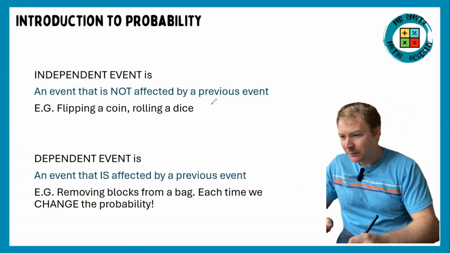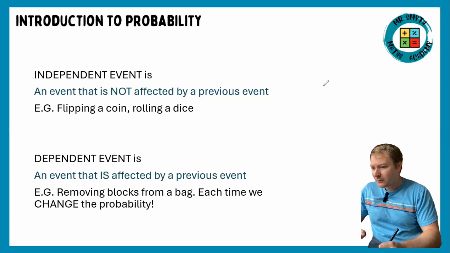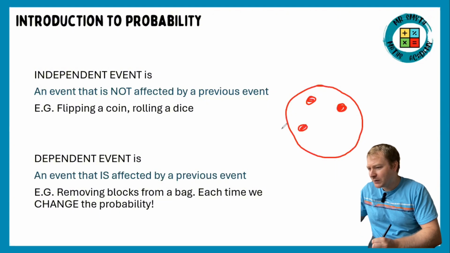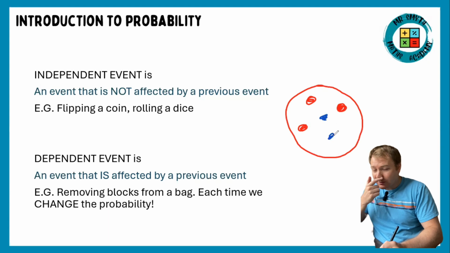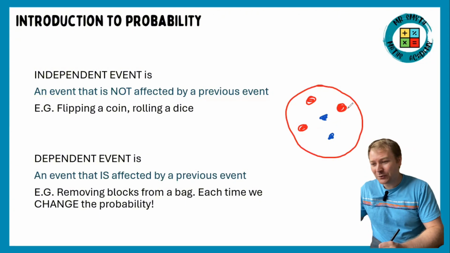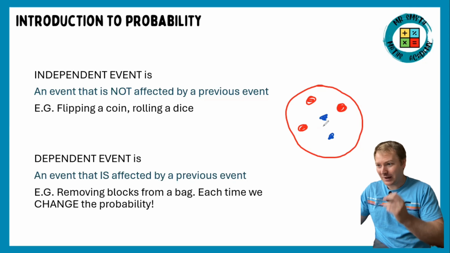Now, a dependent event is where the previous event has changed what's happening to the next event. So let's give an example. Let's say I've got a bag and I've got 3 red balls and 2 blue balls. I've got 3 red and 2 blue.